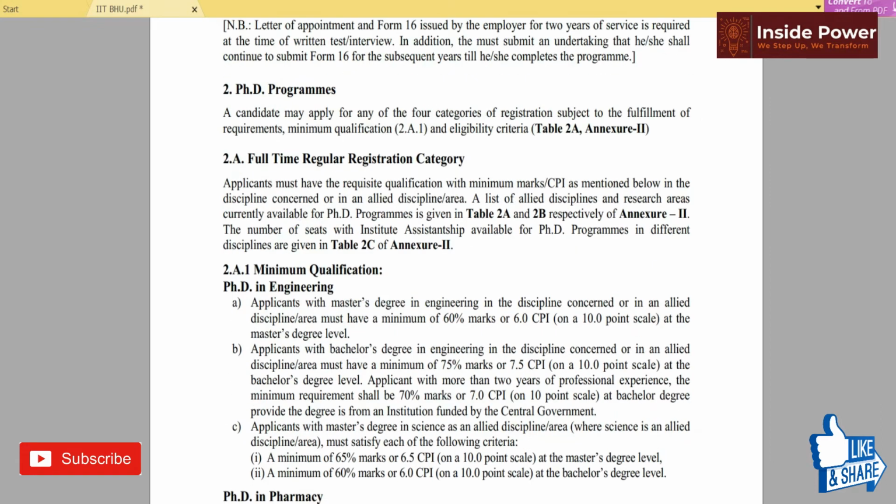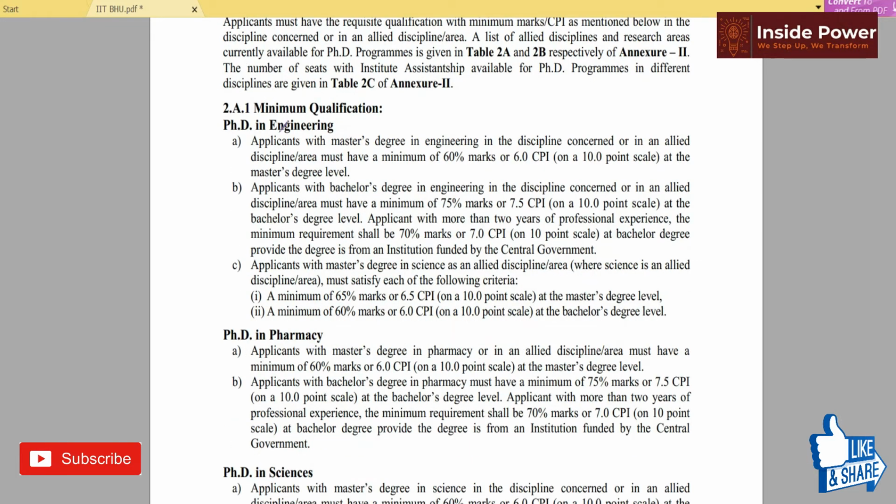Okay, here see PhD program, they have even given the detailed notifications. So what are the minimum qualifications in engineering? So you can see here master's degree in engineering in the concerned discipline. Okay, 60% mark is required. Applicant with bachelor degree, minimum 7.5 CPI or 75% mark is required, or here 70% mark is required on the bachelor's degree, for those who are from institutions funded by the central government.